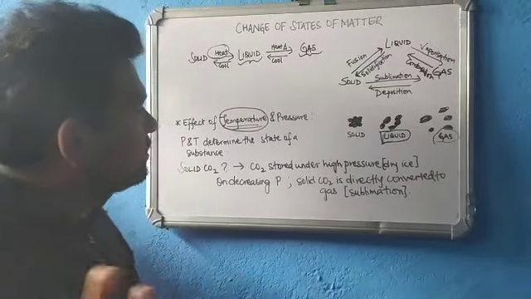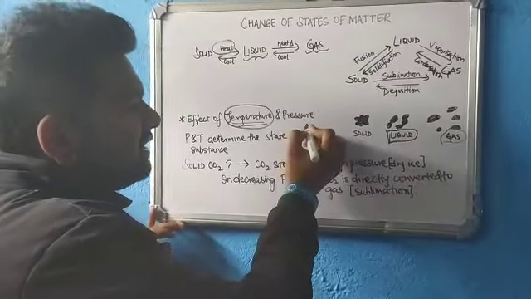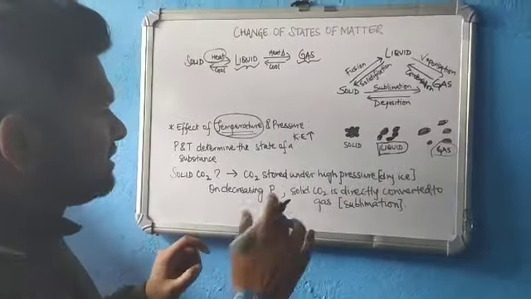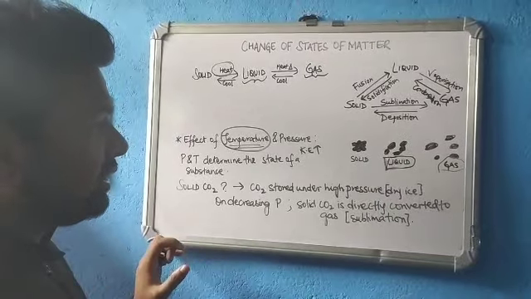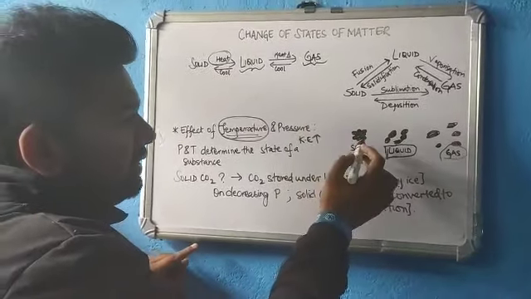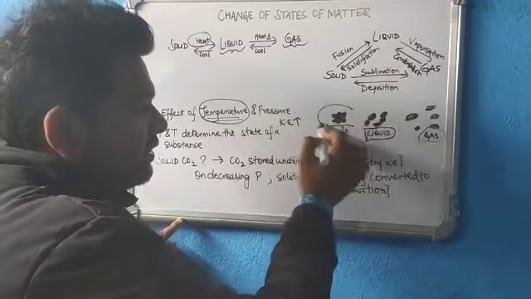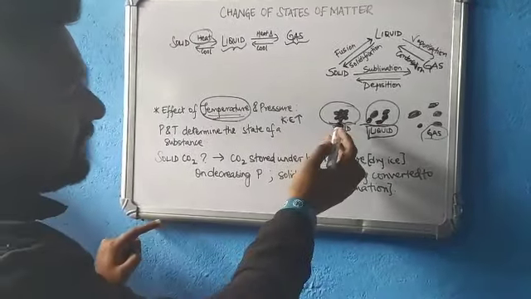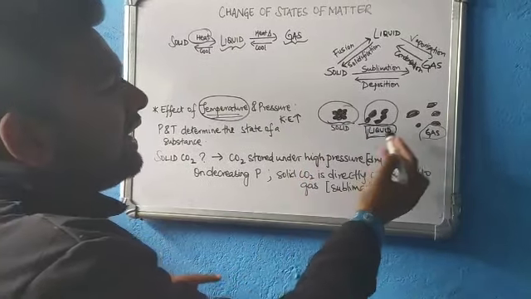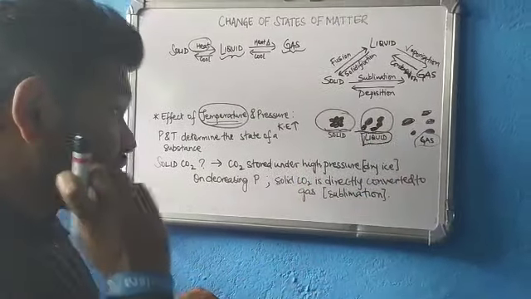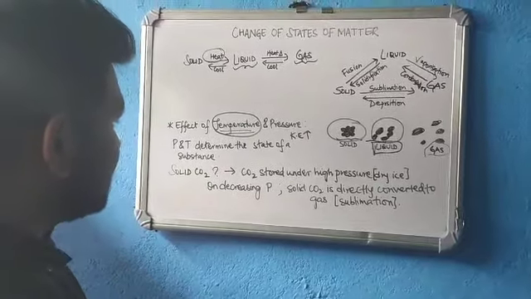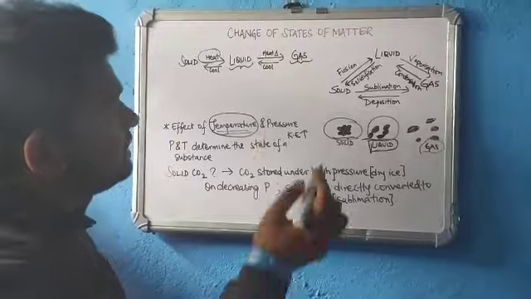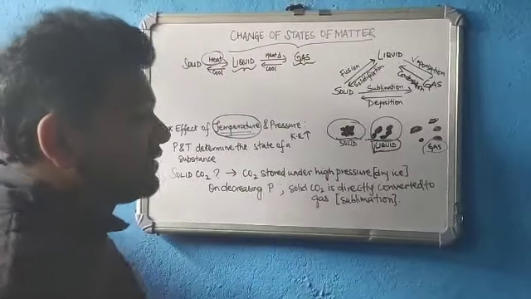Basically, increasing the temperature means increasing the kinetic energy, so the particles are getting excited more and more, and a point is reached where the arrangement of particles changes, and this is where we change the state from solid to liquid, and maybe from liquid to gas, and so on. So temperature is a very major factor responsible for the change of state of matter.